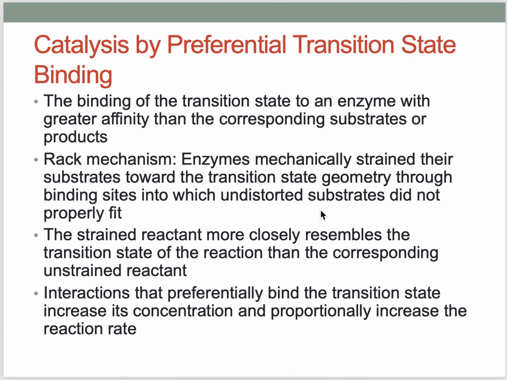That means the enzyme distorts the substrate towards its transition state geometry, and thus it becomes the best fit with the enzyme active site, so they can bind optimally with the enzyme now. The strained reactant more closely resembles the transition state of the reaction than the corresponding unstrained reactant, and the interactions that preferentially bind the transition state increase its concentration and proportionally increase the reaction rate.